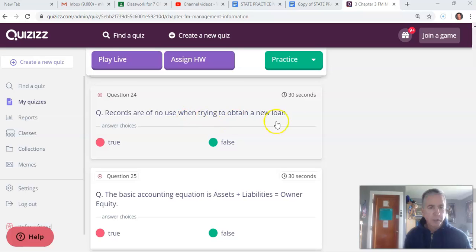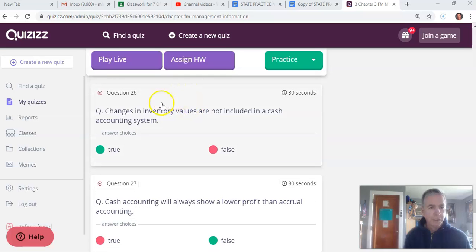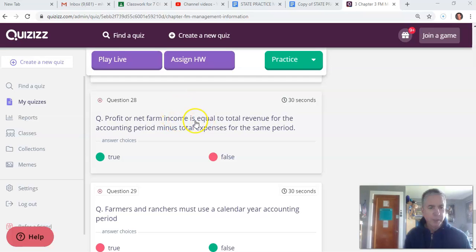Records are of no use when trying to obtain a new loan. Okay, very false. 25. The basic accounting equation is assets plus liabilities equals owner's equity. That's false. It's assets equals liabilities plus owner's equity. 26. Changes in inventory values are not included in a cash accounting system. True. Cash accounting will always show a lower profit than accrual accounting. Always? No. False. 28. Profit or net farm income is equal to total revenue for the accounting period minus total expenses for the same period. True.